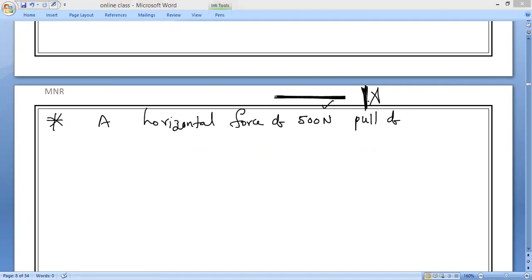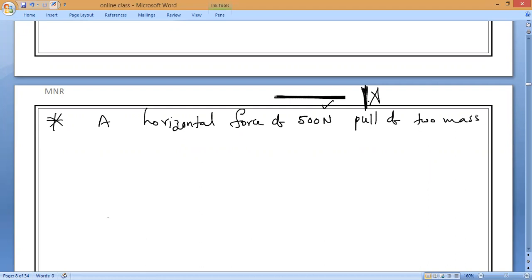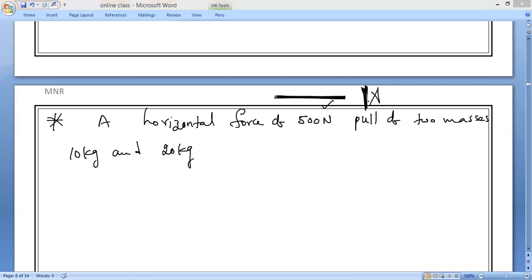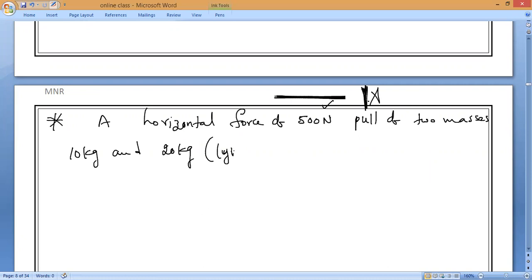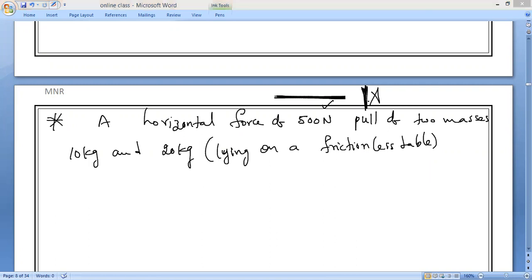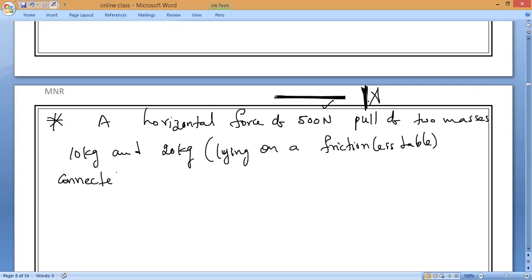Two masses, 10 kg and 20 kg, lying on a frictionless table, connected by a light string.